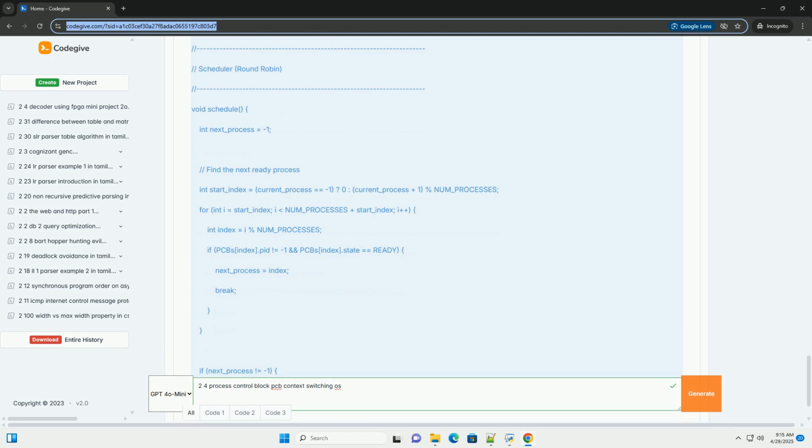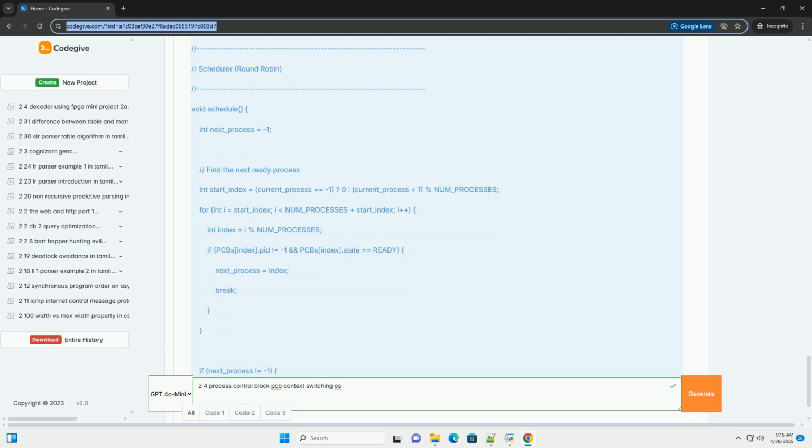8. Example processes. process1_entry, process2_entry, etc. These are simple functions that represent processes. They print a counter and then call yield to give up the CPU. The for loop inside each process simulates doing some work. 9. Main function. Initializes the OS. Creates the processes. Starts the first process by calling schedule.